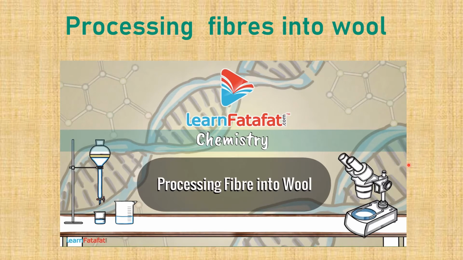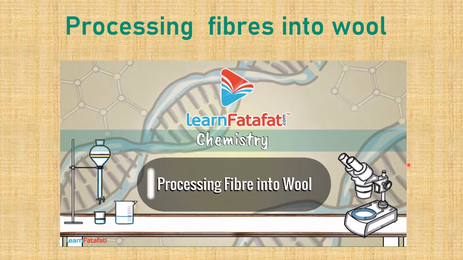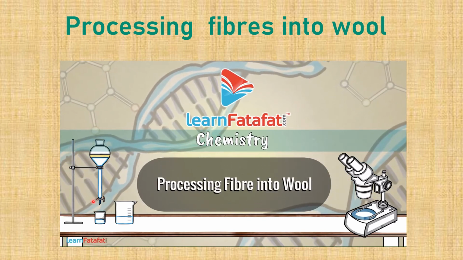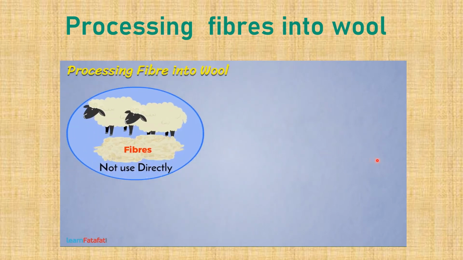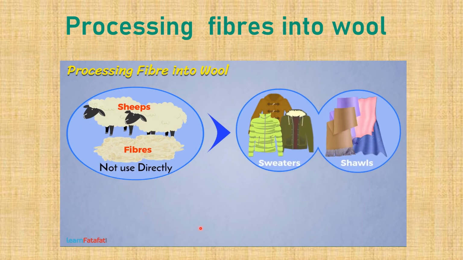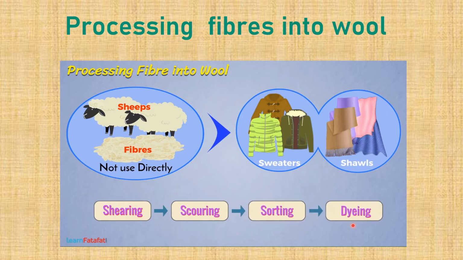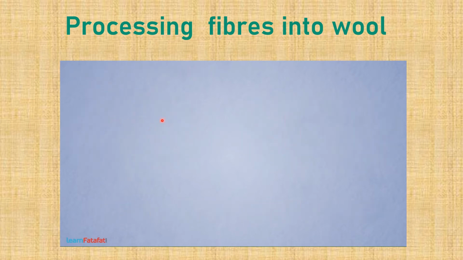Processing fiber into wool. We cannot use fibers obtained from sheep directly for making sweaters, shawls, and many other things. Instead, these are processed in stepwise manner. Here, in this lesson, we will learn how fibers are processed into wool. The first step is shearing.